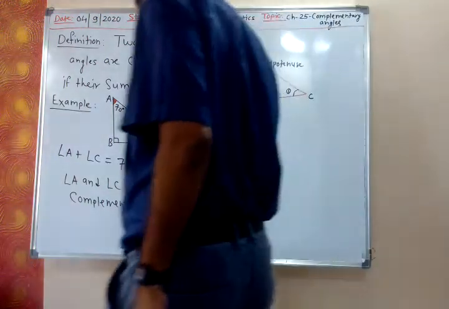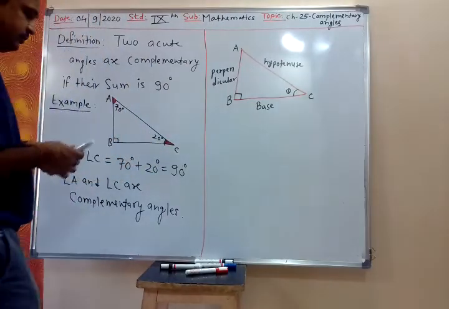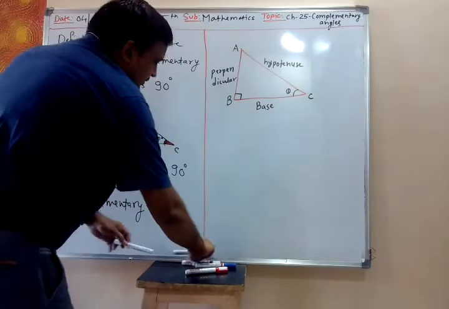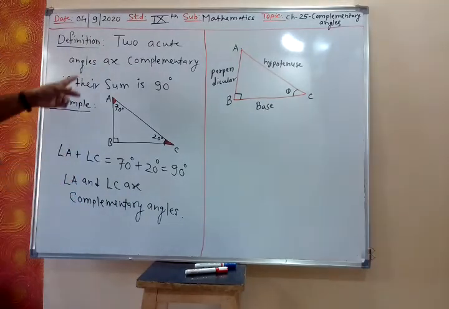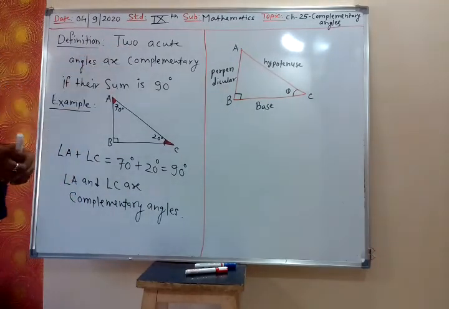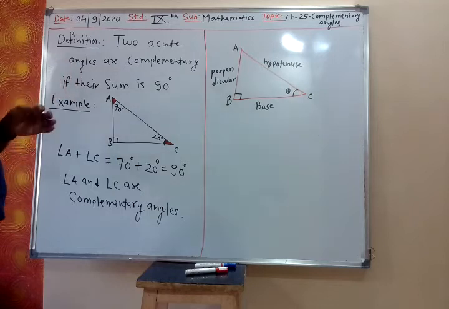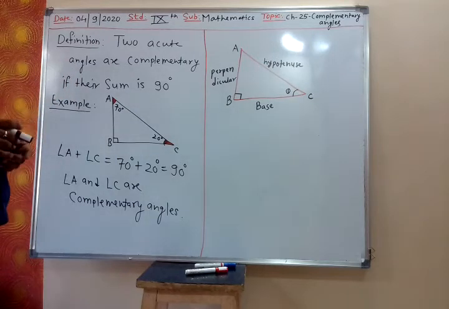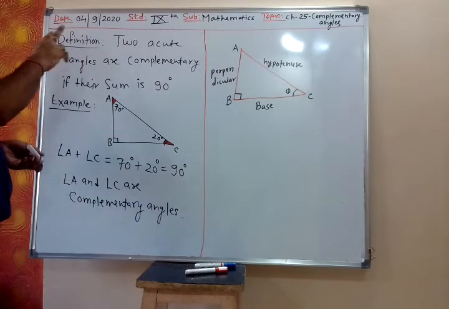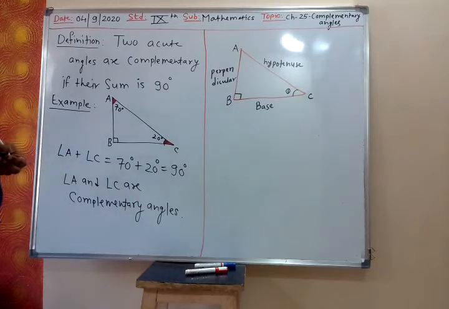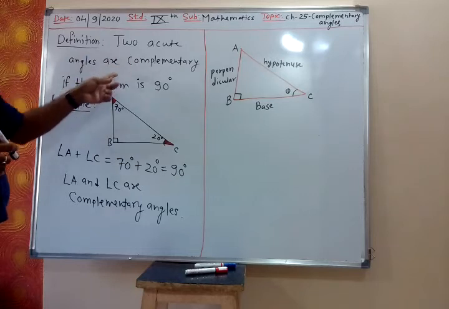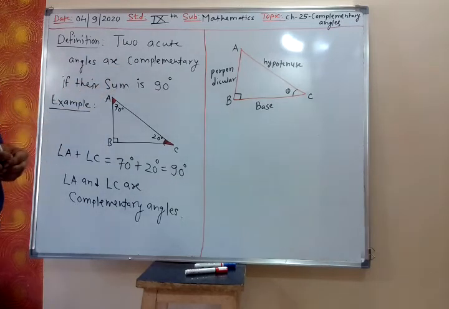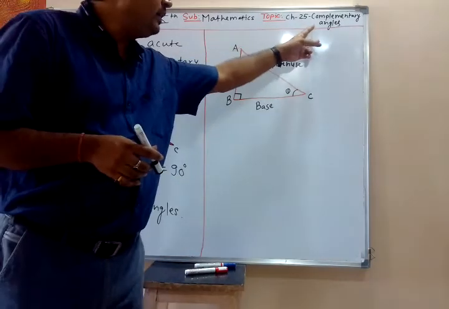Now the chapter name is complementary angles. Complementary angles means two acute angles. Acute angle means less than 90 degrees. So both the angles are less than 90 degrees. Then those two acute angles are complementary angles. Chapter number 25, complementary angles.